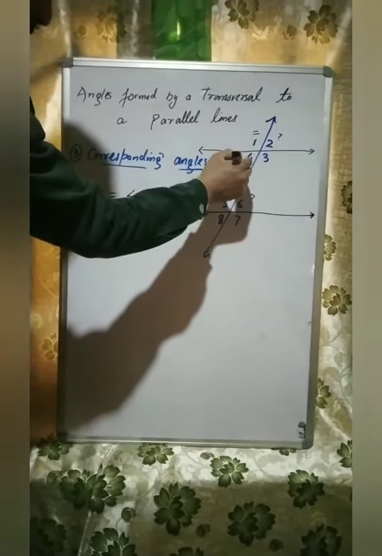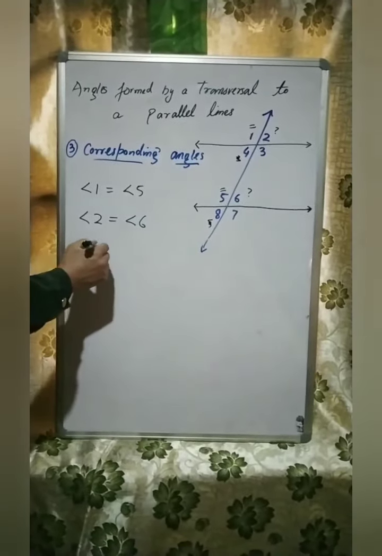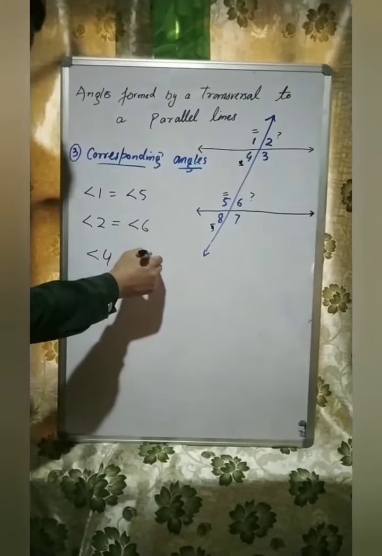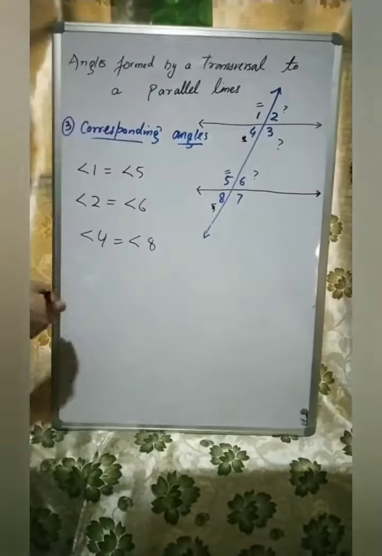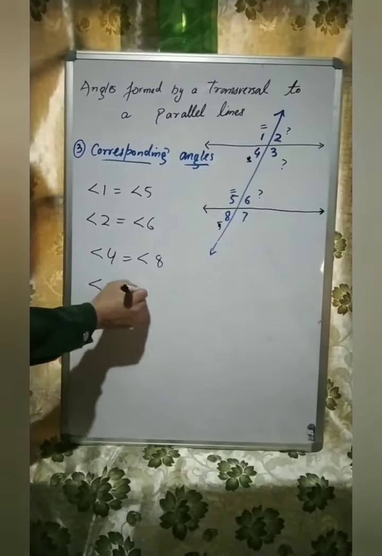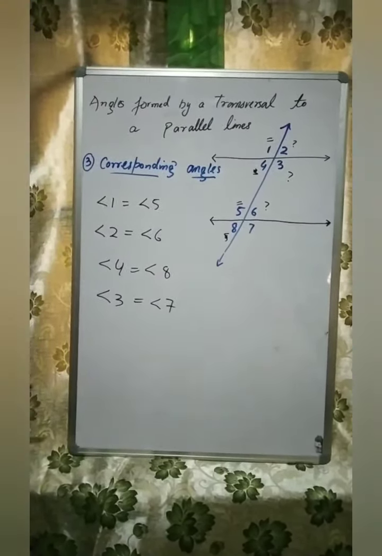Same, we can see angle 4 is equal to angle 8. And again, angle 3 is equal to angle 7. So you should remember these corresponding angles are always equal.